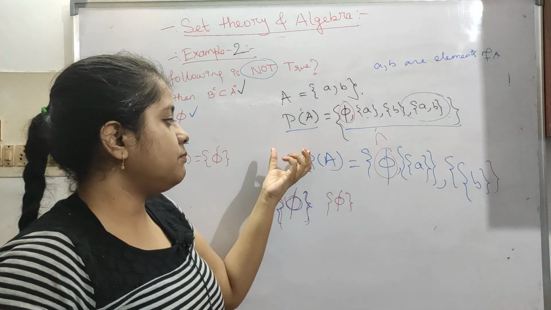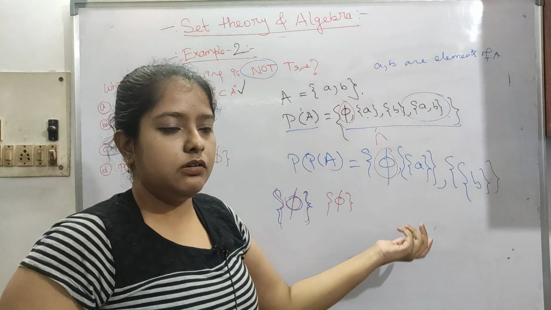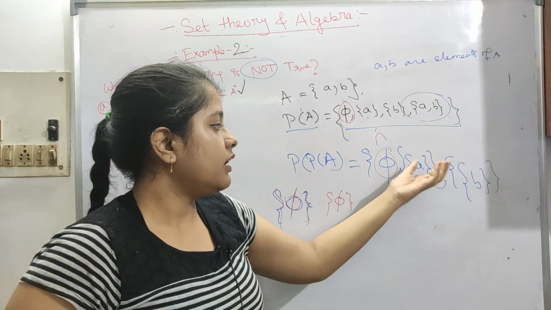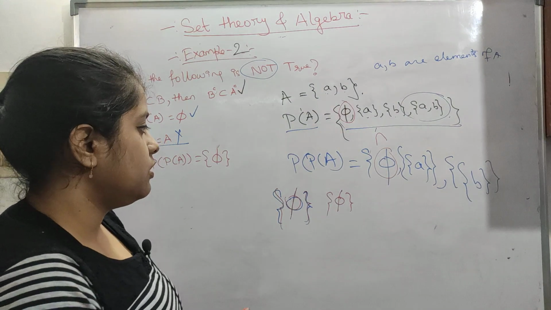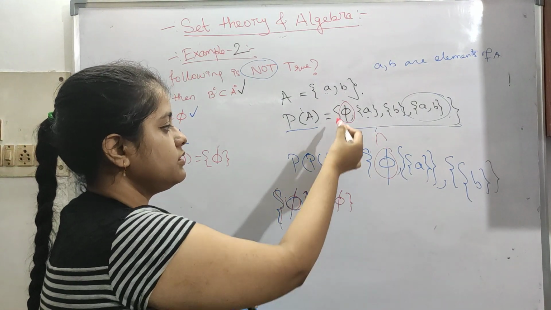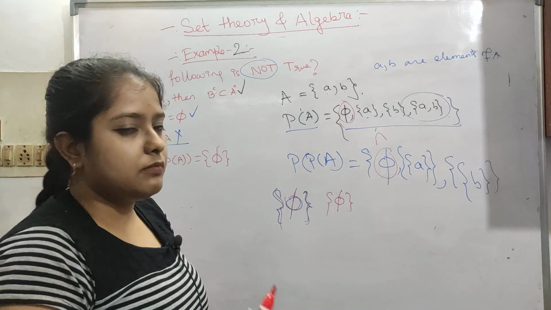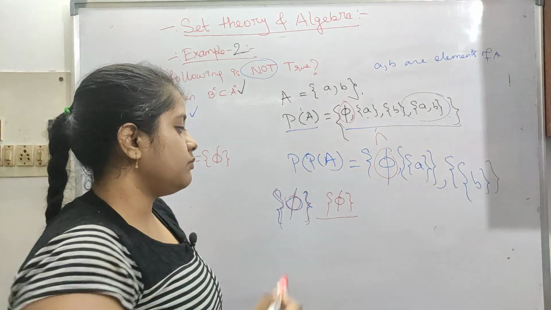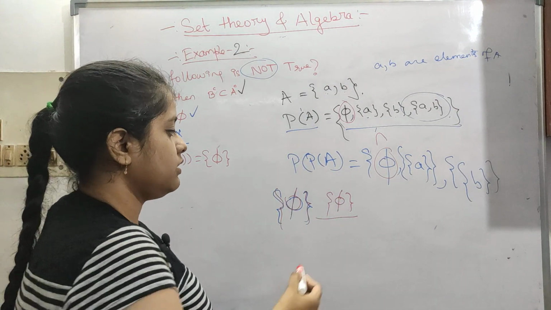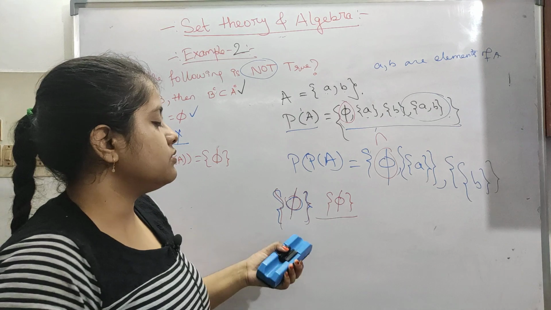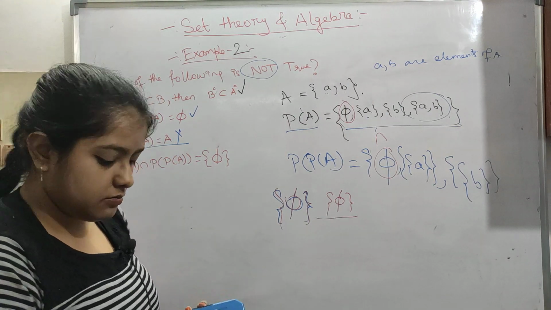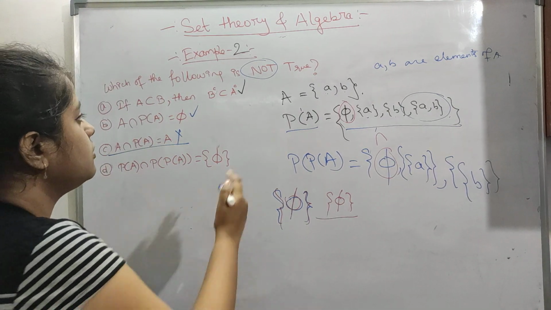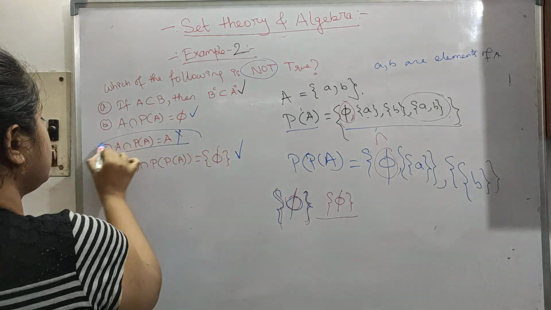When we are finding the power set of a power set, phi will always be there because it is a trivial one, and all the elements will be there. So when we are taking the intersection of this, phi will come in common, and phi is coming in this set as well. Okay, so phi is common in these two sets, so it is phi. So the answer is correct here. So the only option which is not true is option C.